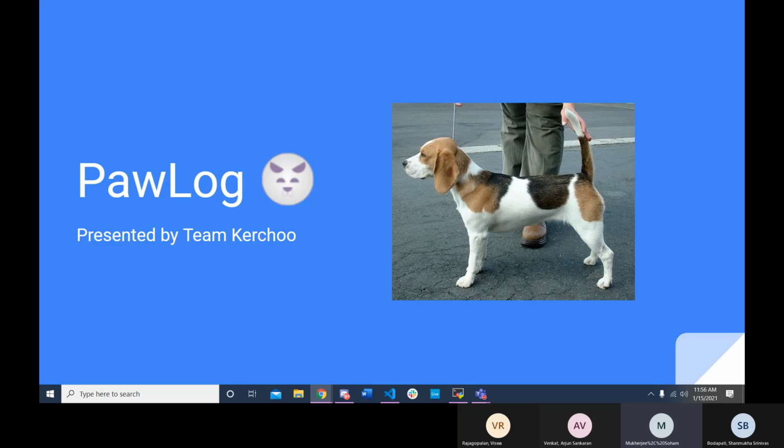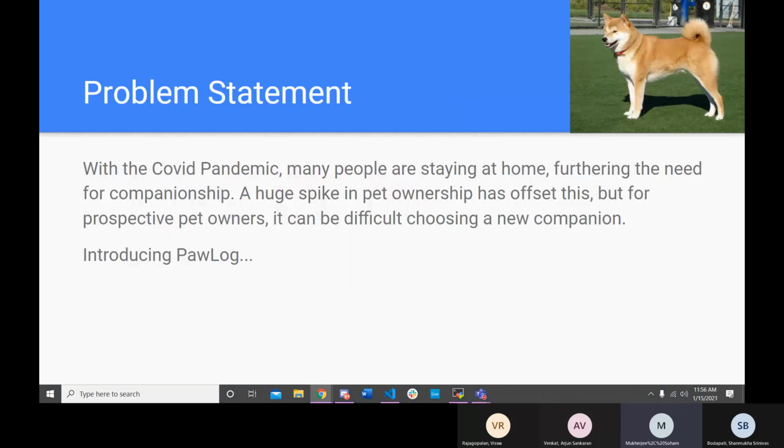We are Team Gertrude, and the project we're presenting today is PawLog, a recommendation system for choosing the best type of dog. Now, this might seem like a bit of a weird application of Prolog, but it's very, very personal.